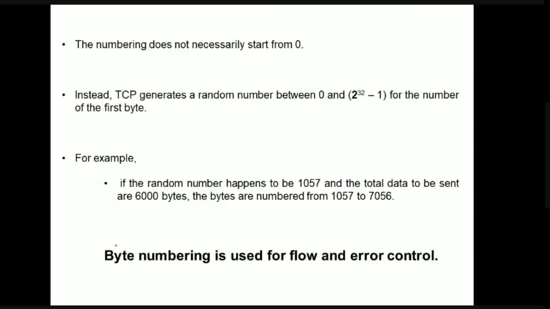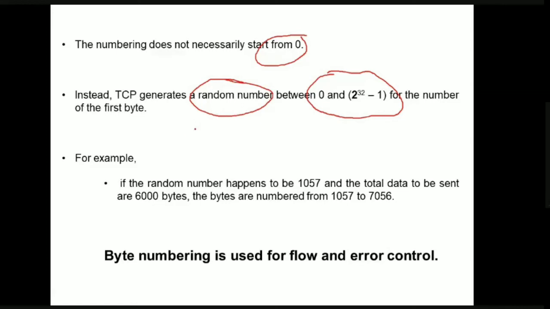Now the question is, how do we number these bytes? Generally we start our numbering from zero, right? But it is not needed for TCP to always start the number from zero. We can start from a particular random number using a random number generator. We start the byte numbering with some random number, and that number should be between 0 and 2 power 32 minus 1.